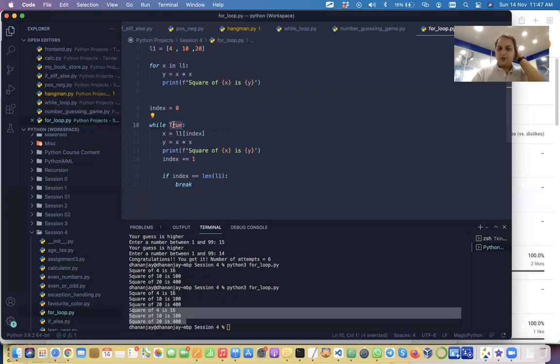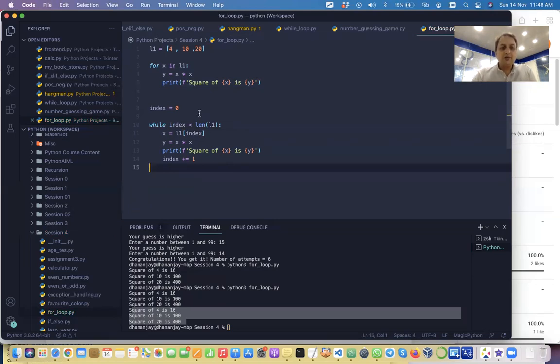We can also do the check here. We can say while this index is less than the length of L1. Length of L1 is 3, so till the index is 2, this is all fine. I will execute it, so I don't need this. I don't have to break and all.